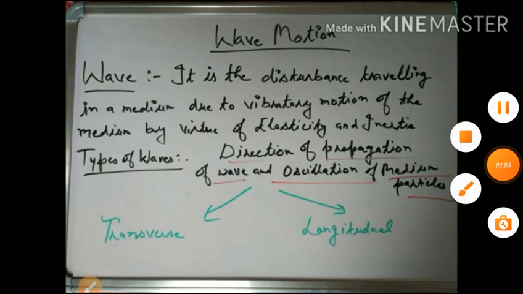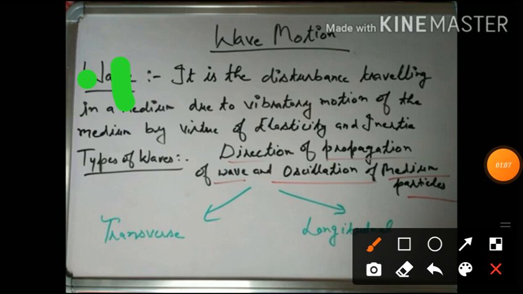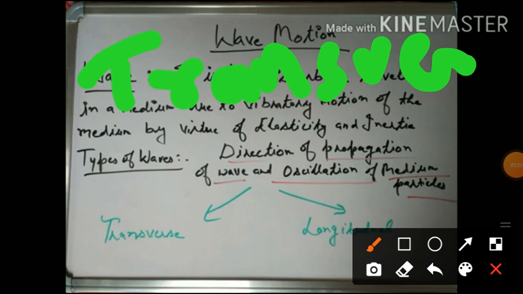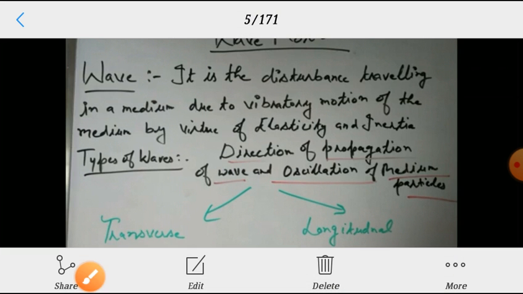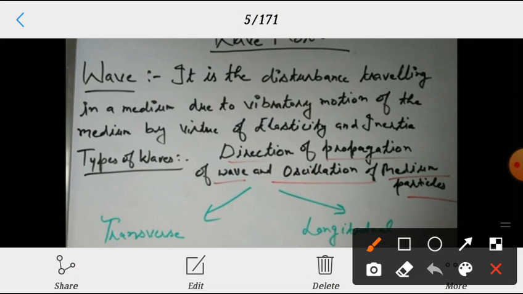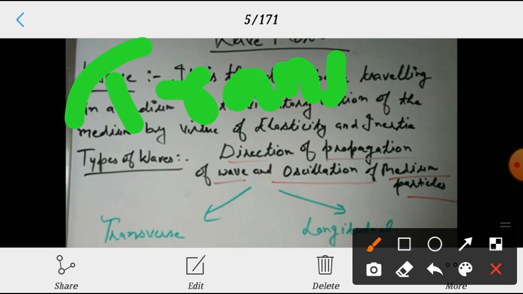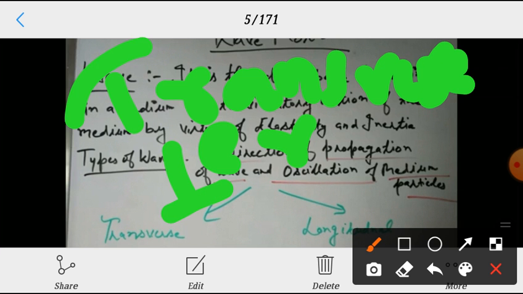In the case of transverse waves, the particles are perpendicular to the wave propagation.